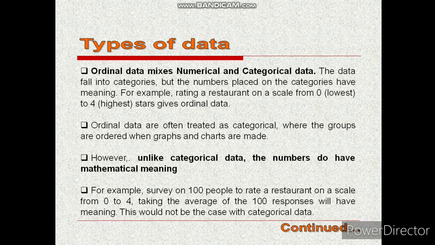For example, a survey of 100 people to rate a restaurant on a scale from 0 to 4. Taking the average of the 100 responses will have meaning. This would not be the case with categorical data.